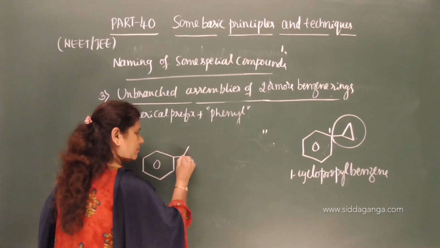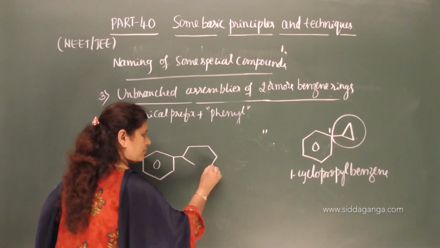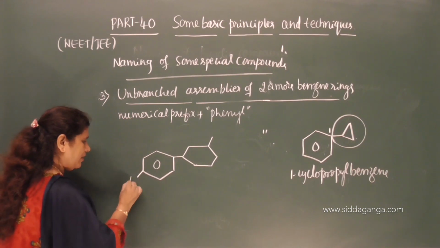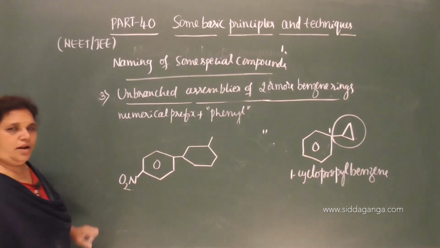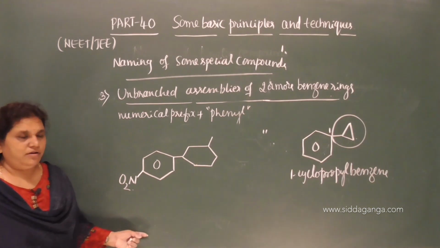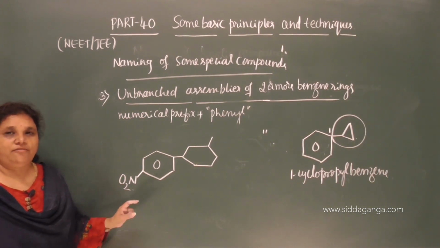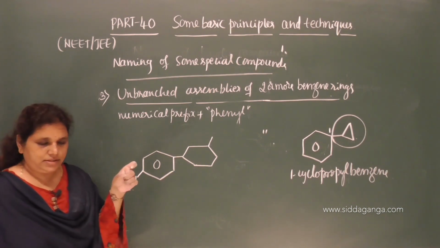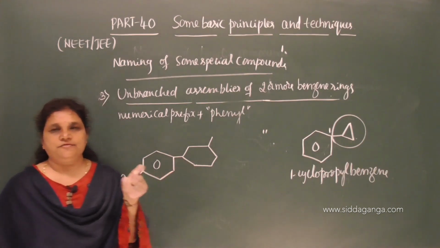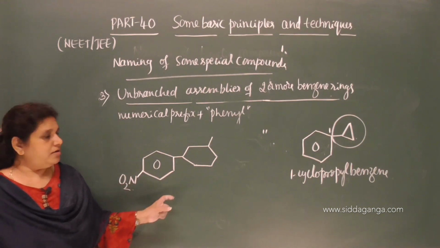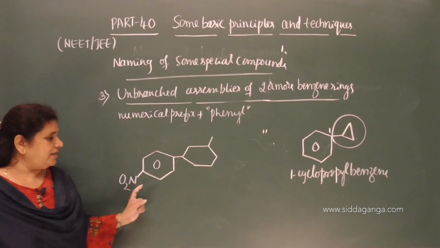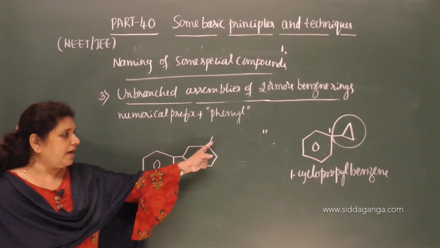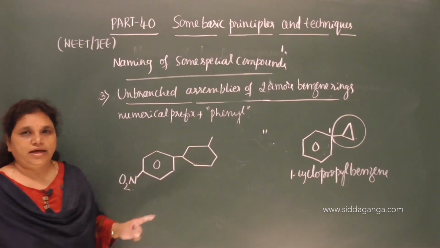Here we have methyl group and here NO2 group. Now give the number from that end which starts from alphabetical order. This is cyclohexyl. You need to consider cyclo, that is C of cyclo for the alphabetical order. So cyclohexyl and this is nitro. Therefore this comes first, and this cyclohexyl again gets substituted. We need to take it in a bracket.